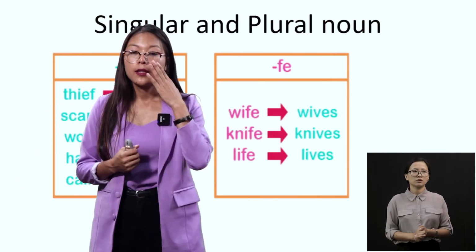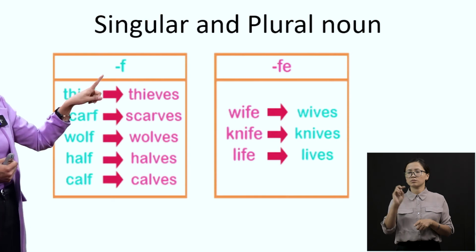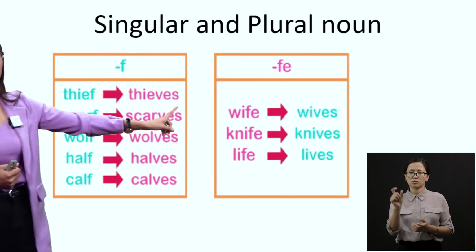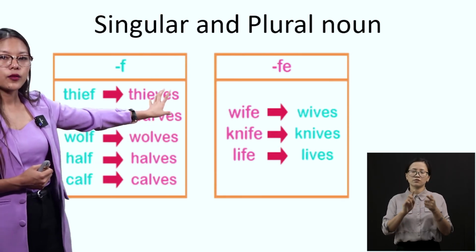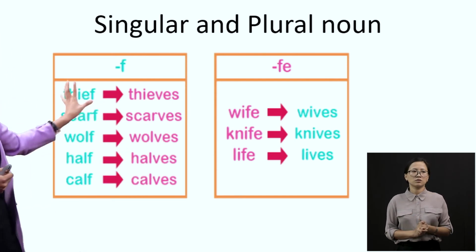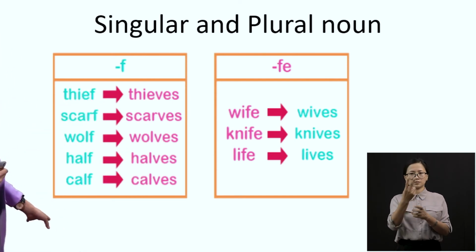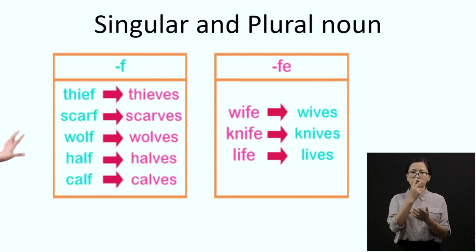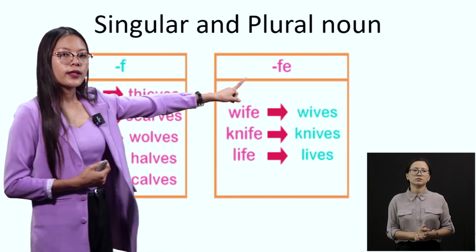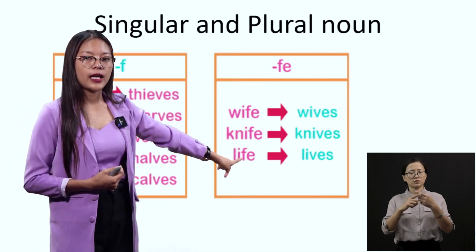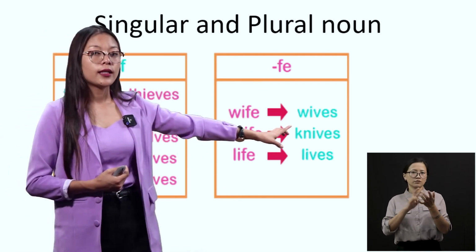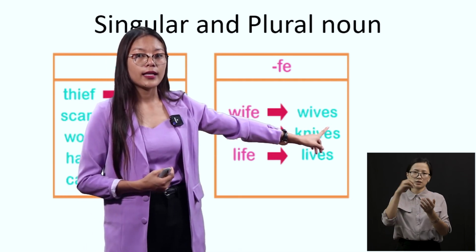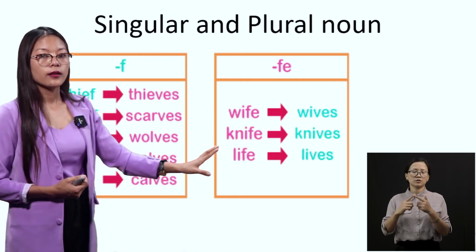Now see, singular and plural nouns, words ending with F are added VES to make them plural, okay? These are some examples I've given here. You can pause this video and read through it, okay? Now we have also words ending with FE like wife, knife, life. We just add VES at the end, okay? You can read through this, okay?